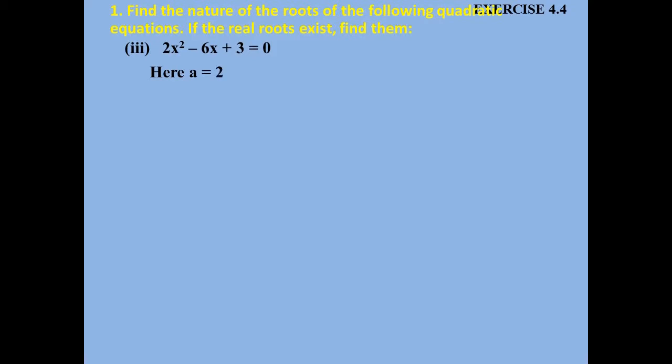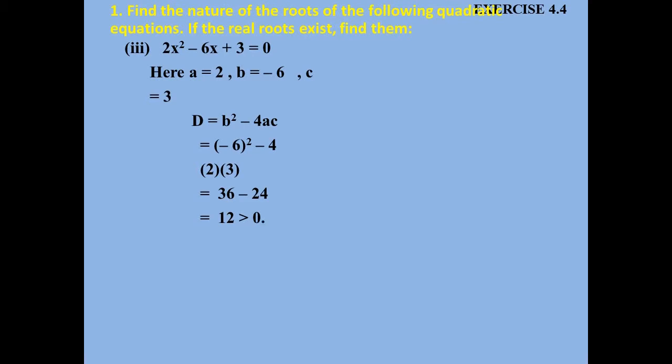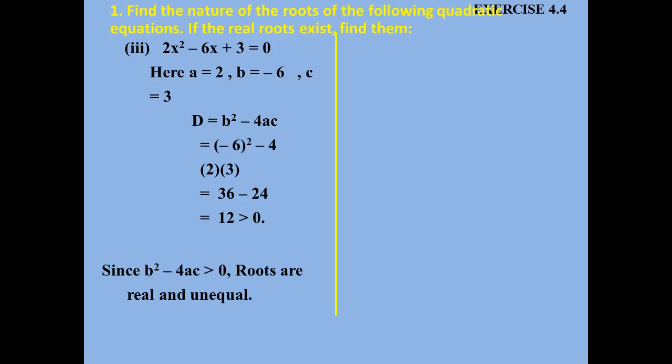Here the value of a is 2, b is −6, and c is 3. The discriminant is b² − 4ac. Substituting the data, we get (−6)² − 4 × 2 × 3, that is 36 − 24, which is equal to 12, which is greater than 0. Since b² − 4ac is greater than 0, the roots are real and unequal. Now we have to find the roots.